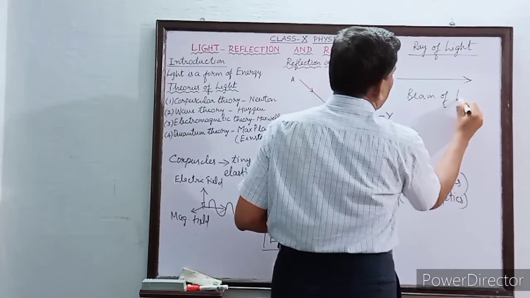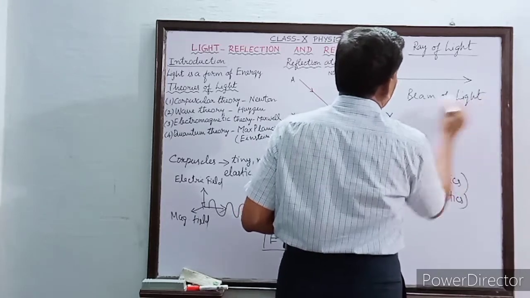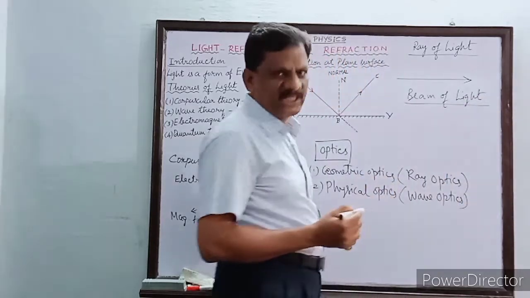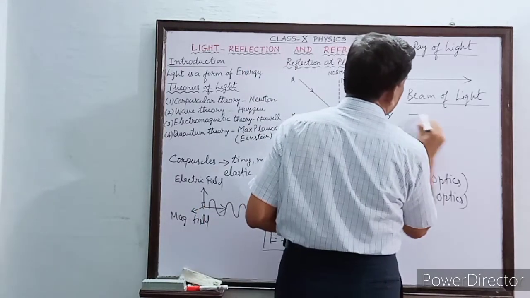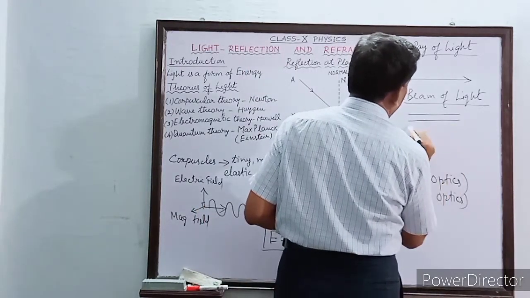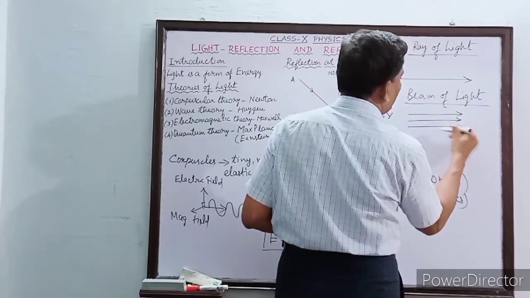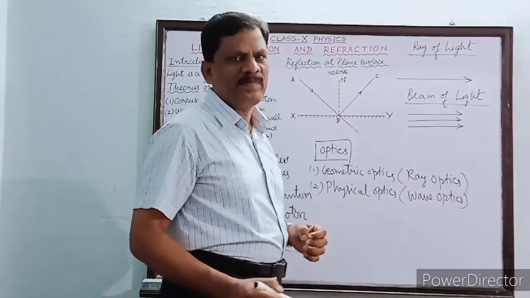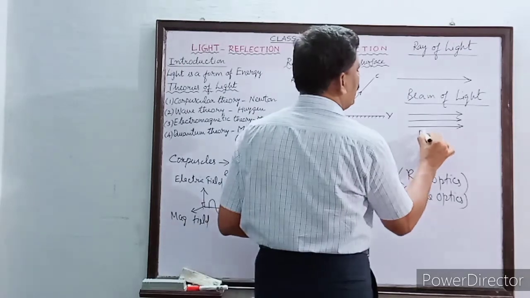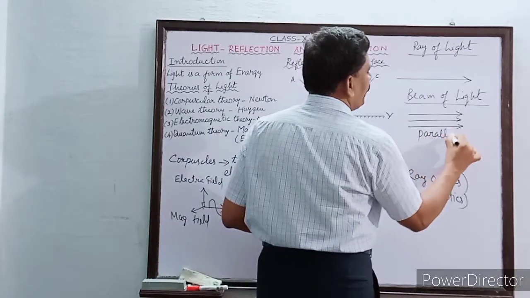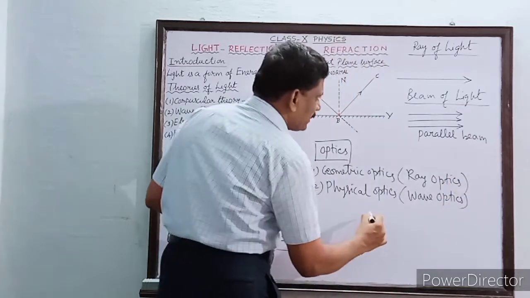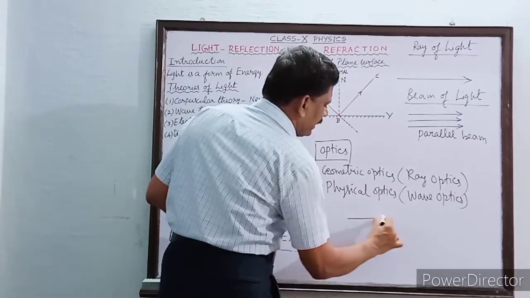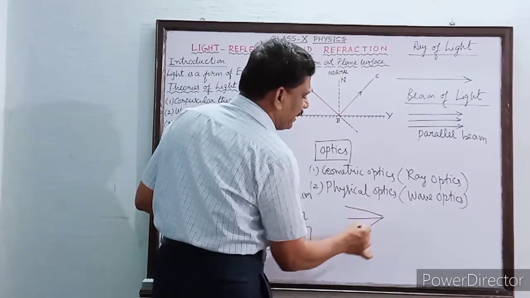So what is meant by a beam of light? It is a collection of many rays. If the rays are parallel to each other, this is called a parallel beam. Suppose you take many rays which are all meeting at a single point.